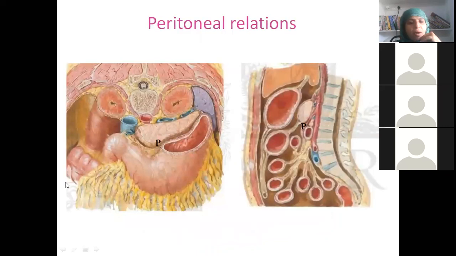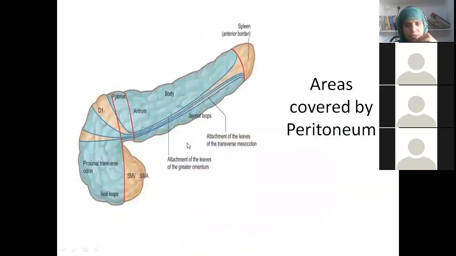Okay, peritoneal relations. Now we will see here. See, whatever bluish covering we are finding, these are the areas which are covered by peritoneum. Rest of the areas which are not covered are something like the bare area we found in the liver. So the rest of the areas are actually not covered with peritoneum. As was being said, transverse colon's peritoneal covering is called transverse mesocolon.